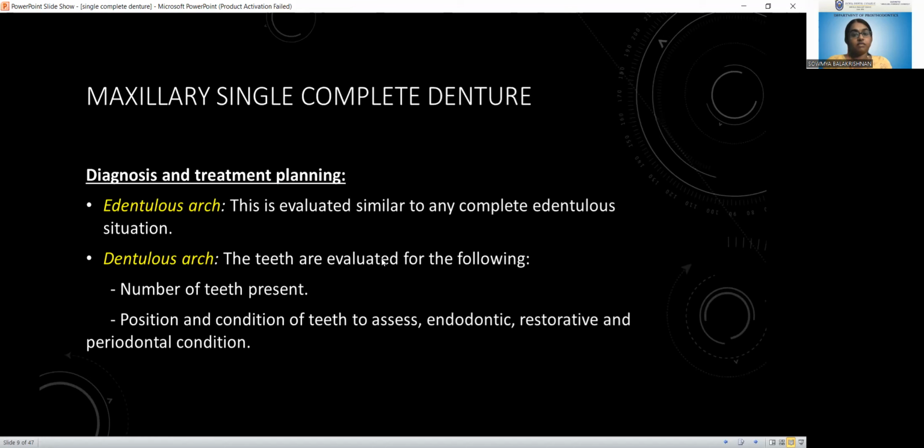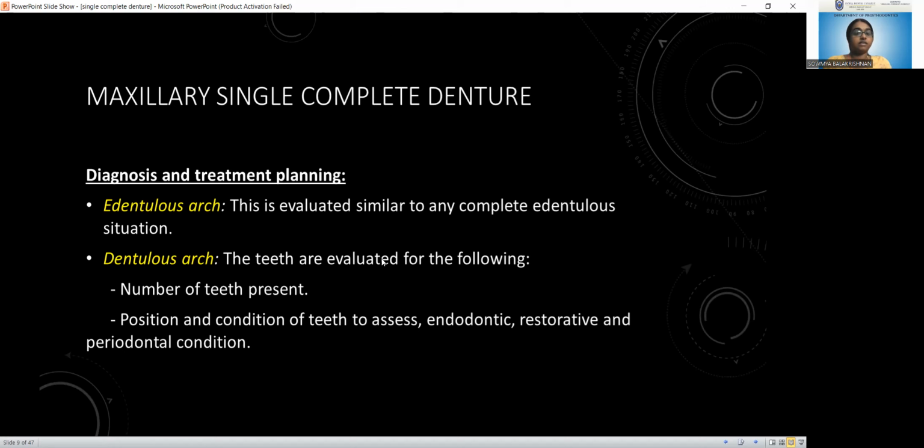So let's see what are the steps while fabricating a maxillary single complete denture. So the first step is the diagnosis and treatment planning. In this, we have to do the diagnosis and treatment planning for both the arches, because one arch will be a completely edentulous arch and the other arch will be a dentulous arch. So the edentulous arch is evaluated in a similar manner to how we evaluate a completely edentulous arch. What we do for a CD has to be done for the edentulous arch.